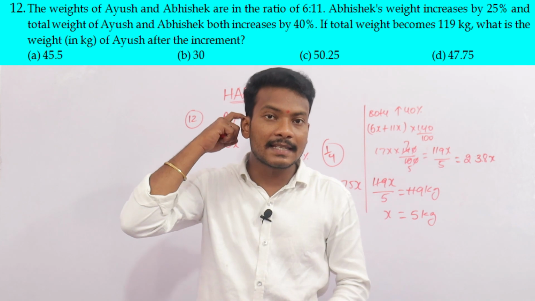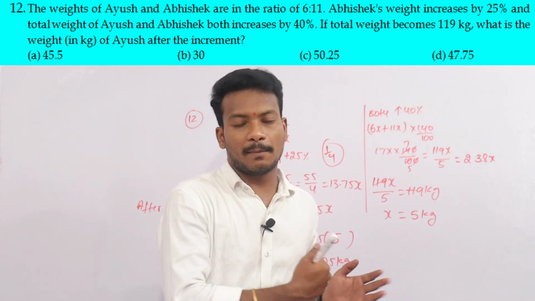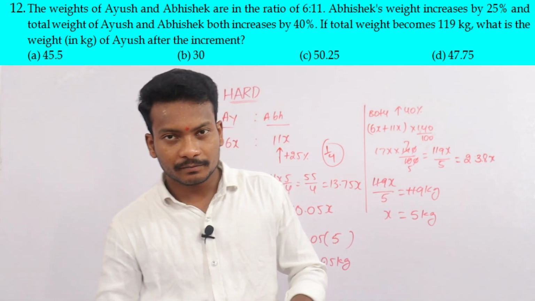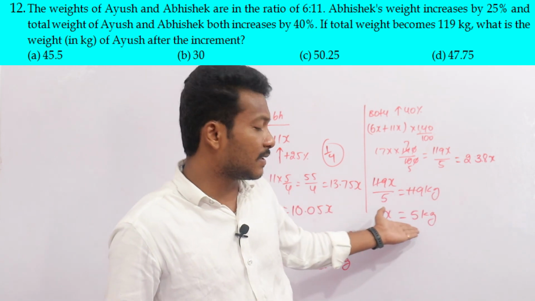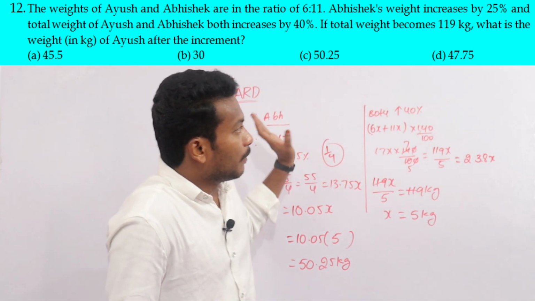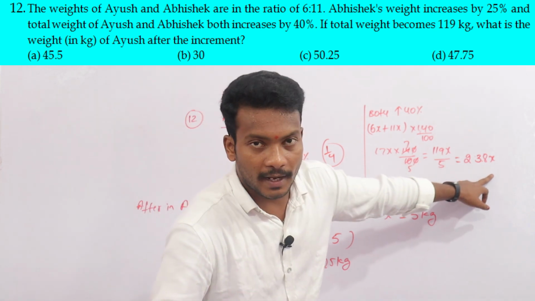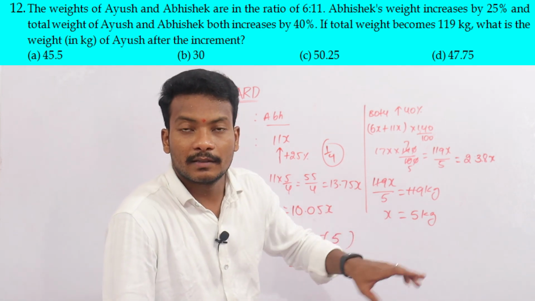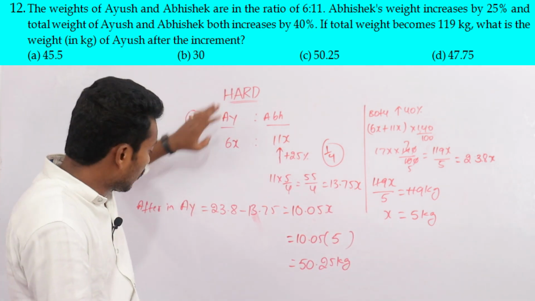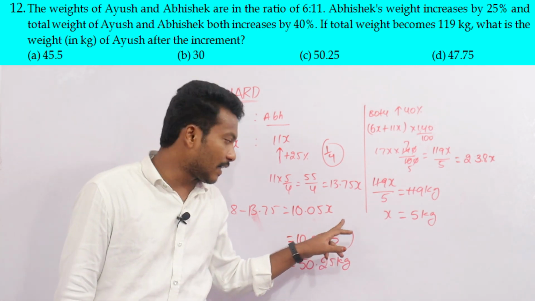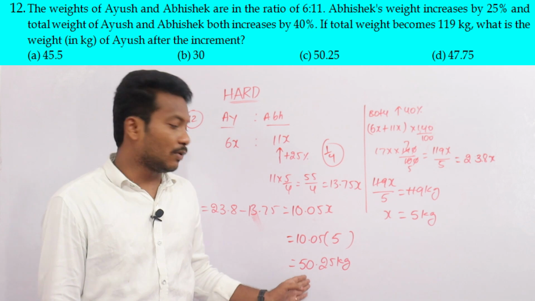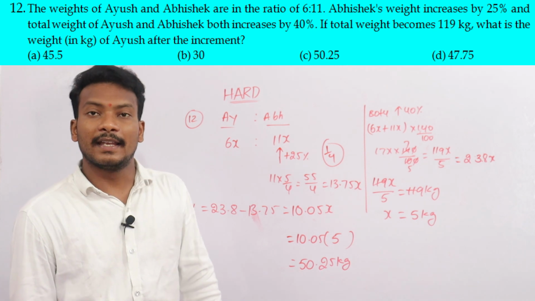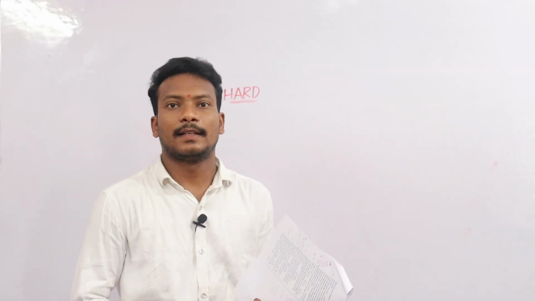Now 17x is increased by 40%, means 140 by 100. Now it becomes 119 kg. Now the x value is 5 kg. By the increment of both it becomes 23.8x. In 23.8x, Abhishek is 13.75x only. The remaining is Ayush, that is 10.05x. What is the value of x? 5. By multiplying these two, we get 50.25 kg as the weight of Ayush after the increment. Okay? Next, 13th question.